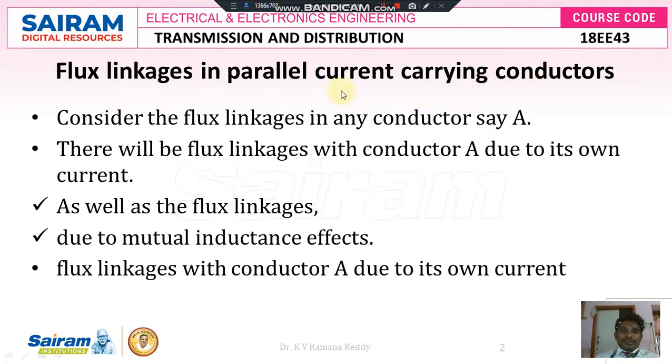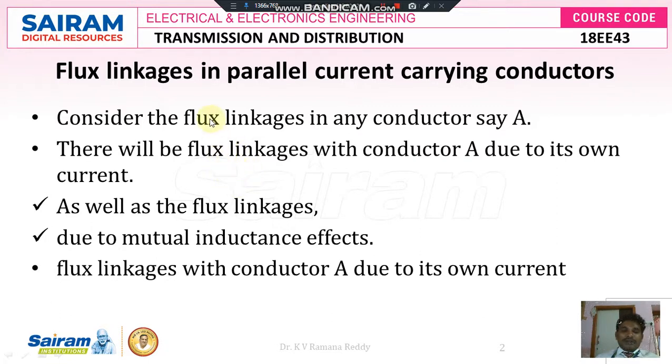To discuss flux linkages in parallel current carrying conductors, let us consider the flux linkages in any conductor, say A. For example, let us take one conductor. It shares that flux linkage from one conductor to another conductor. Let us say it is A. There will be flux linkage with conductor A due to its own current. That means self-inductance, and mutual inductance has been offered.